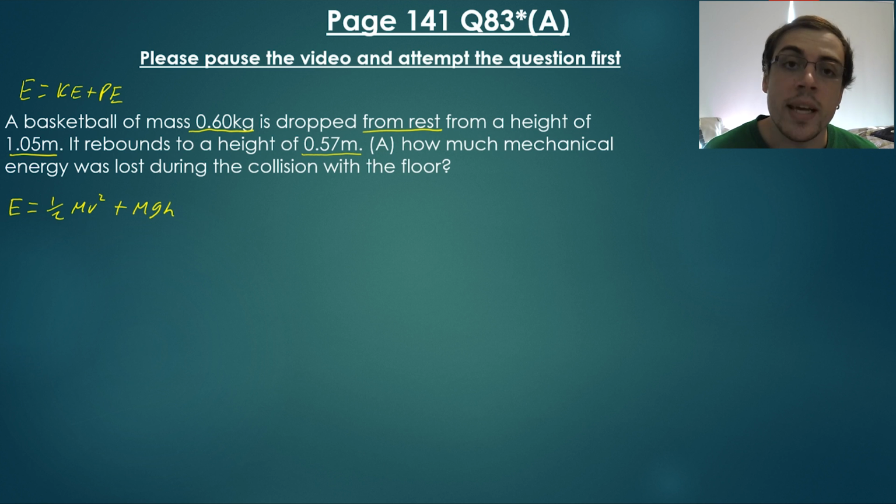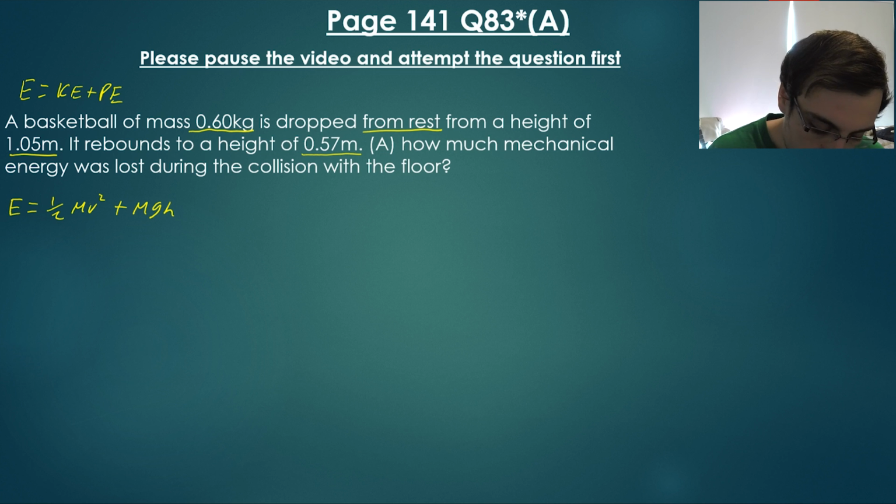But here's the thing, we can calculate the velocity. So we know that it's from rest, we have a mass, and we have a distance. So we can go v squared is equal to VO squared plus 2AX. So again, we're solving for v squared, because we need v squared.